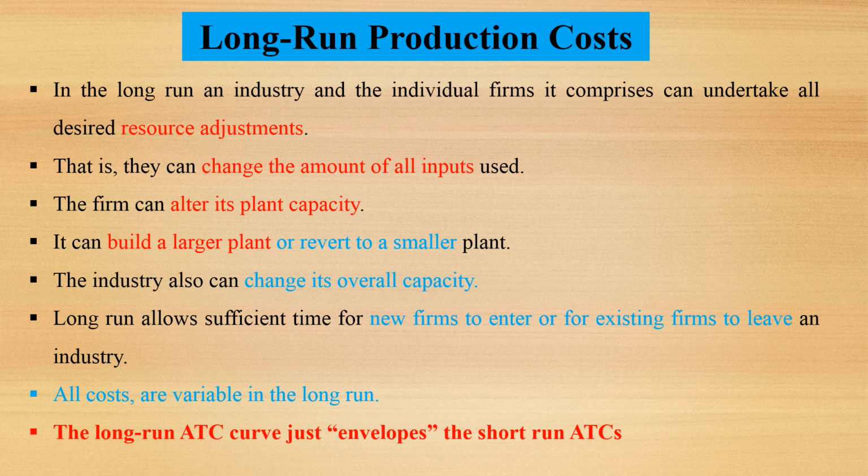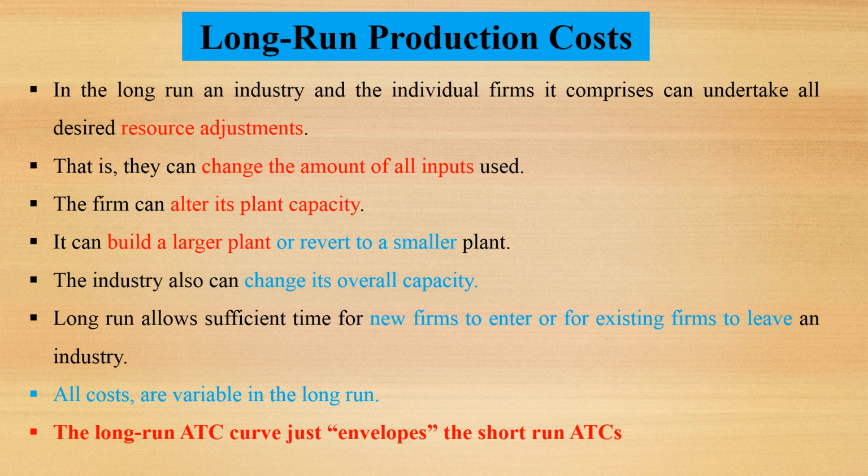What is long run production cost? We know in the long run an individual or an industry can make changes in all the resources. The firm can change the amount of all inputs. It can change its plant capacity, building a larger plant or reverting to a smaller plant.